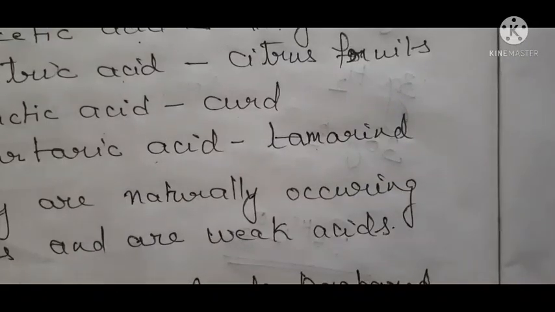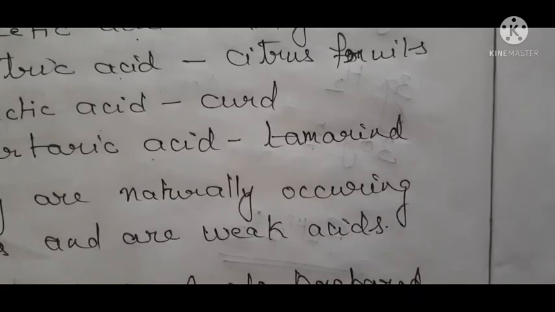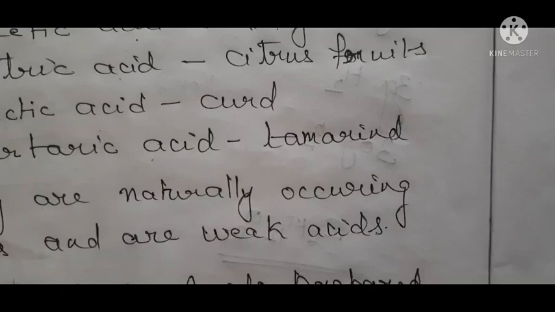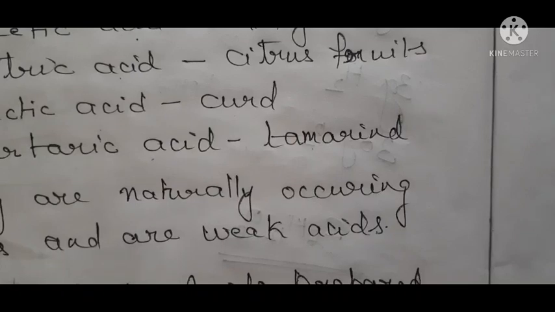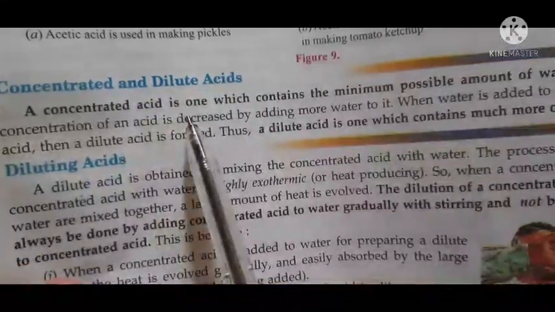Okay, now students, what do you mean by dilute acids and what do you mean by concentrated acids? Concentrated acid is one which contains the minimum possible amount of water. Okay, in concentrated acid, it is not given in your book, you just see here.